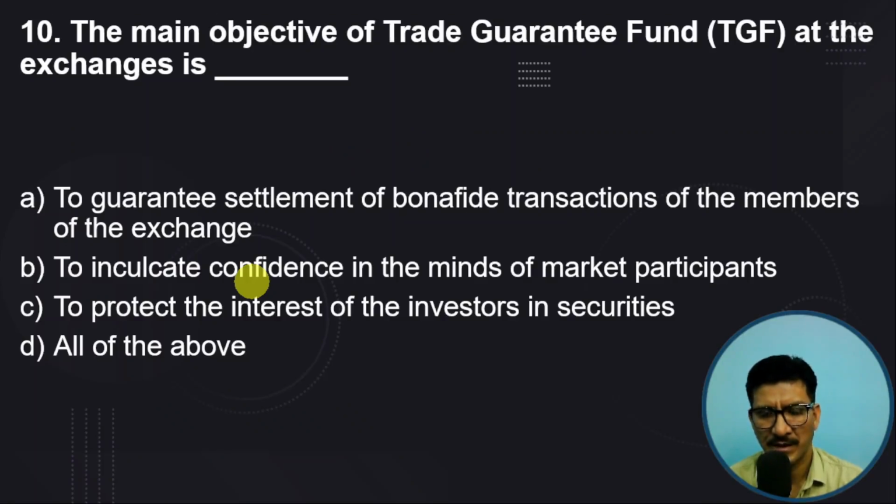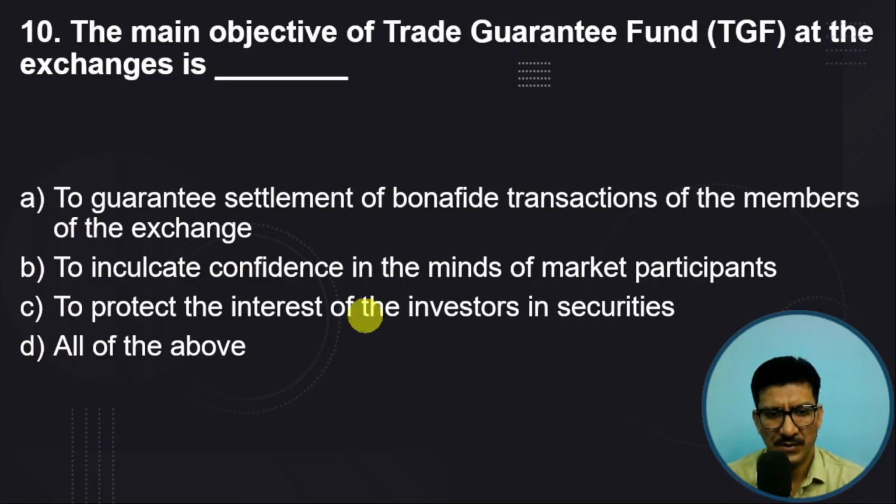The main objective of the trade guarantee fund at the exchange is to guarantee settlement of bona fide transactions of the members of the exchange, to inculcate confidence in the minds of market participants, to protect the interests of investors in securities, all of the above.